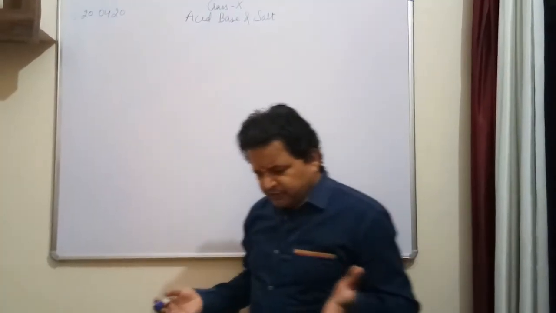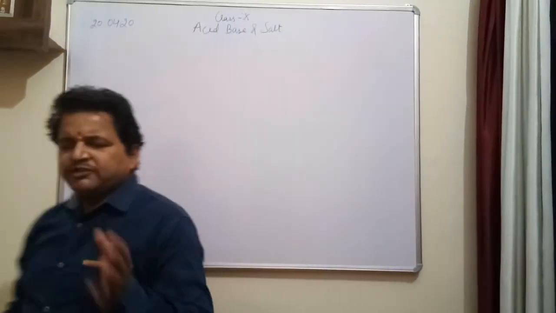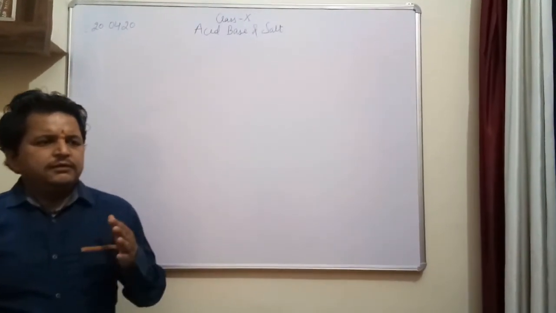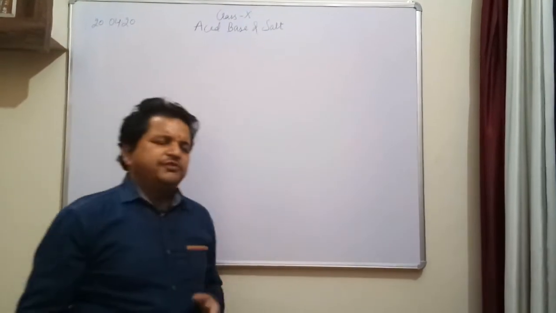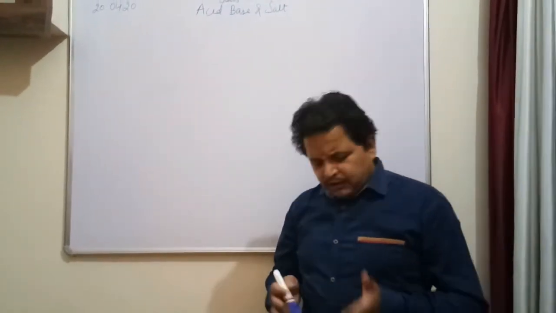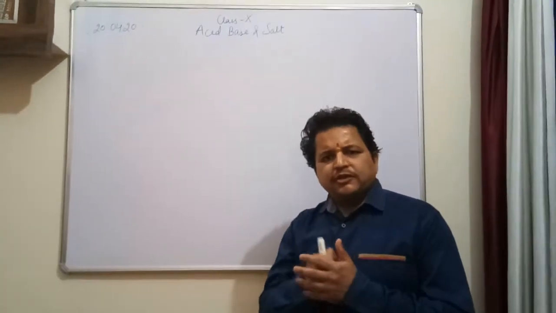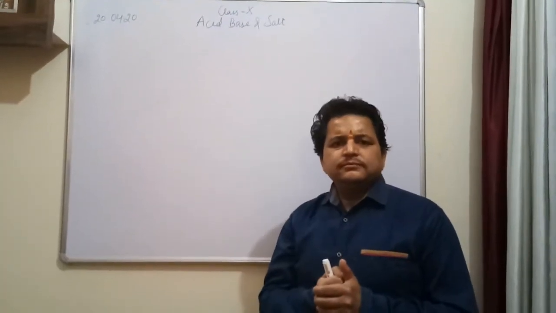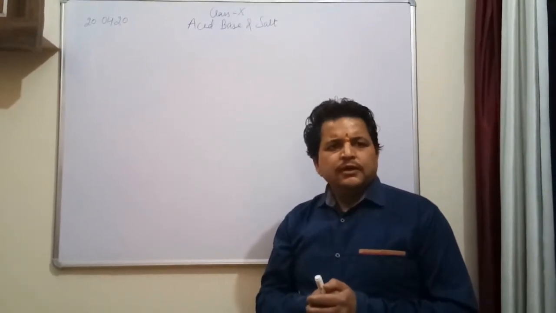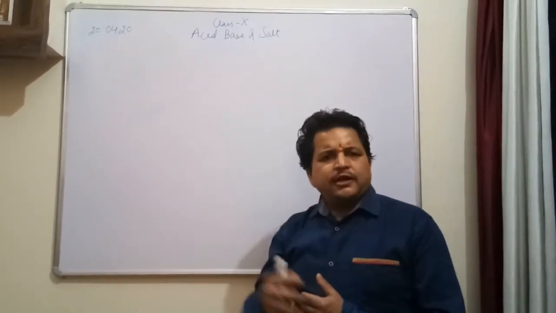To study all these things, we classify them so that we can get proper information about each kind of thing. And the basis of that classification is any property of that particular substance, any specific character of the substance.